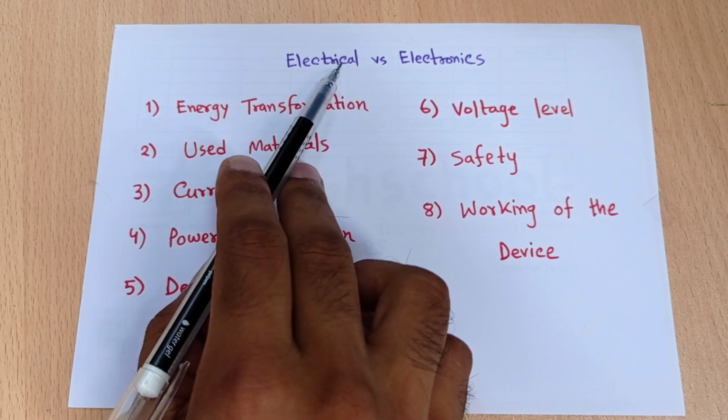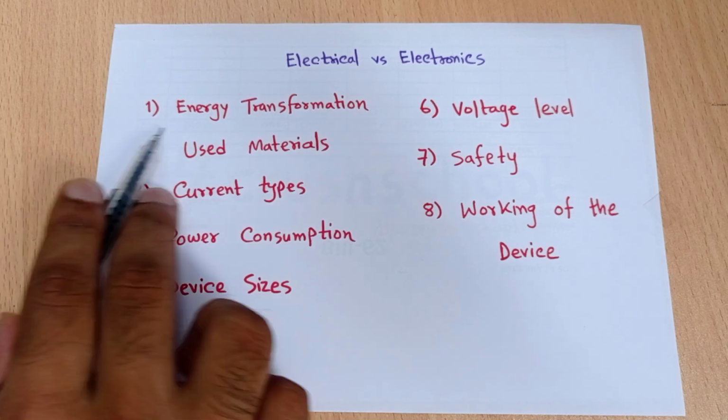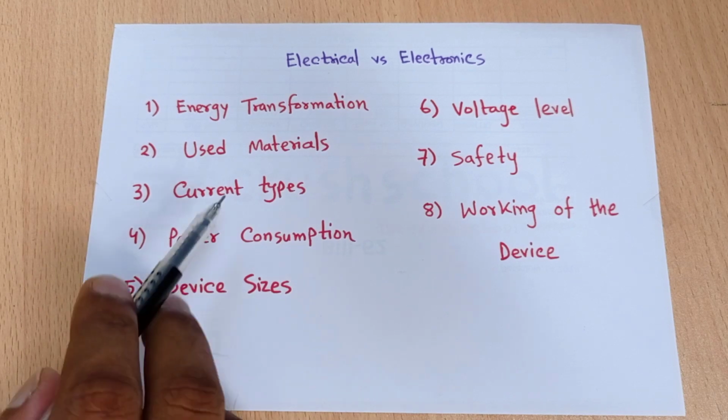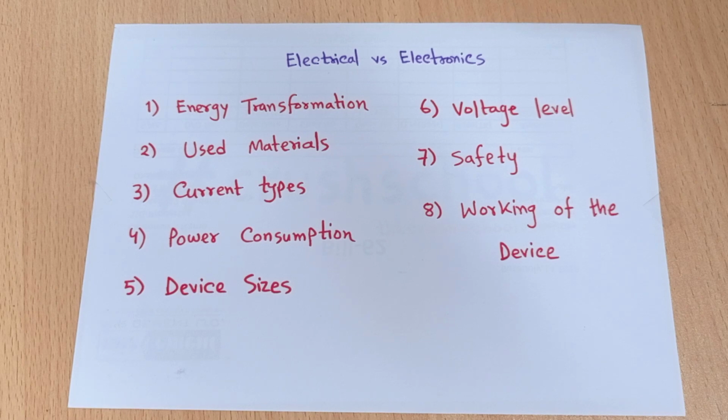So electrical can easily transfer the energy, but in the electronics branch we do not transfer the energy, we just amplify or decrease the signal. So the first point is one kind of difference between electrical and electronics systems. The second one is used material. We know in electrical we are using conductors, and a conductor is a very good conductive material which can easily pass the current or electrons through its surface.